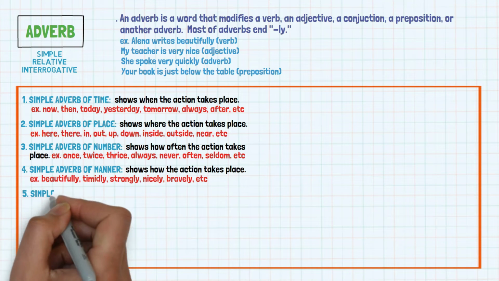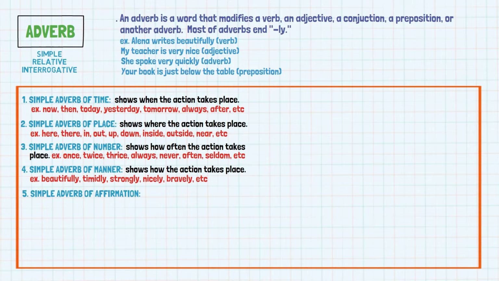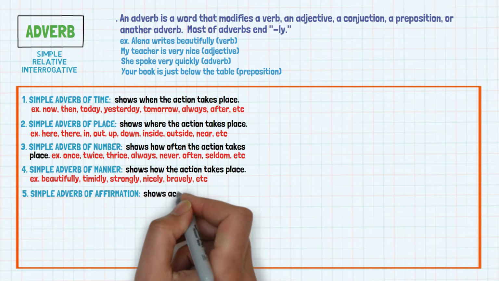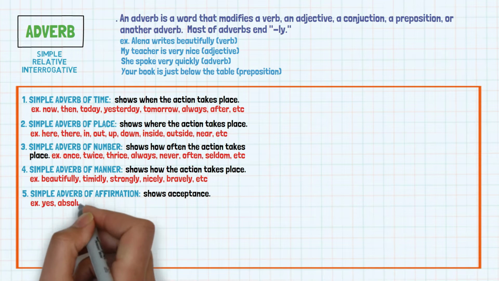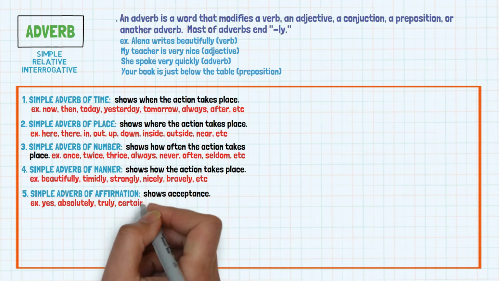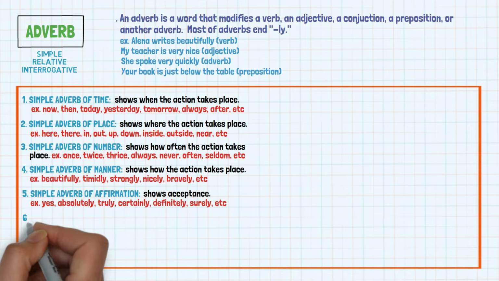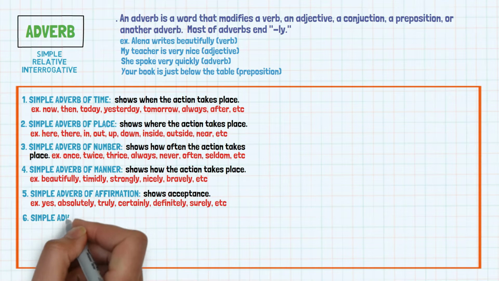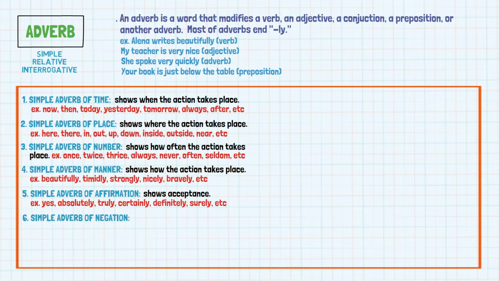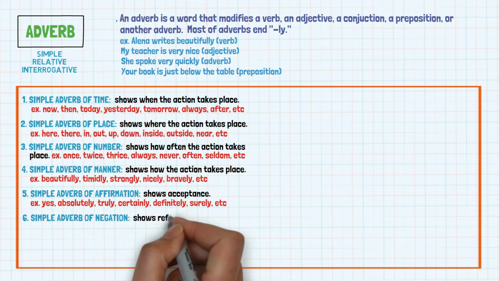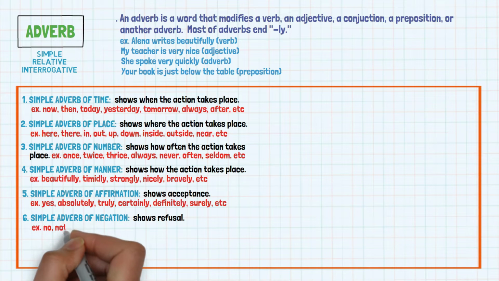5. Simple adverb of affirmation. Simple adverb of affirmation shows acceptance. For example, yes, absolutely, truly, certainly, definitely, surely, etc. 6. Simple adverb of negation. Simple adverb of negation shows refusal. For example, no, not, never.